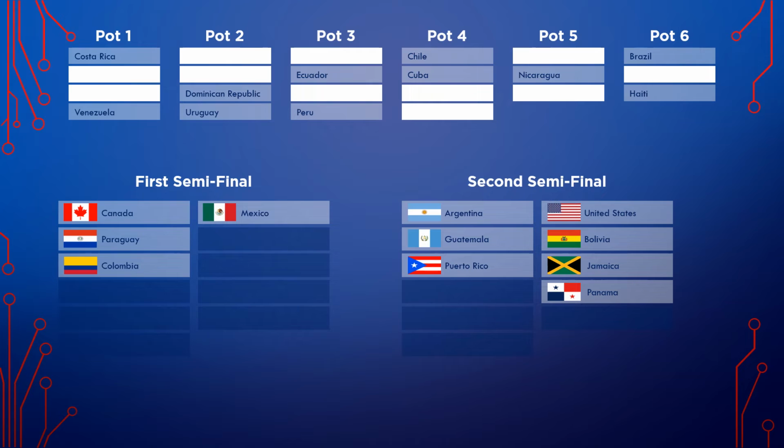From pot 6, there is Haiti, and they will perform in the first half of the first semifinal.